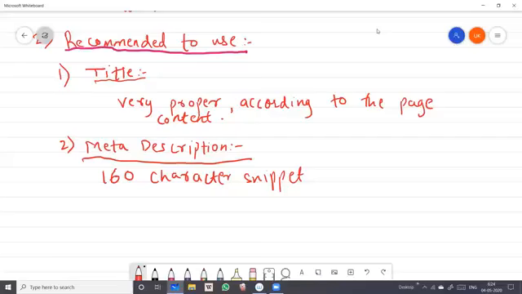It should elaborate whatever there is on your page and describe it very clearly, so that the user can understand that this page has so and so content. For example, nowadays your favorite are serials and movies.